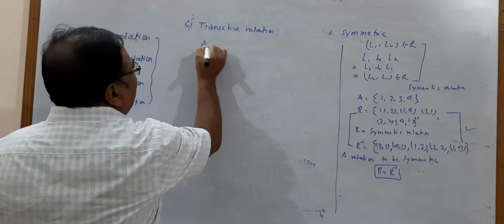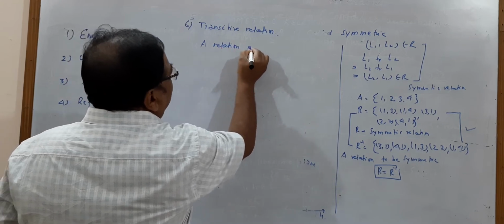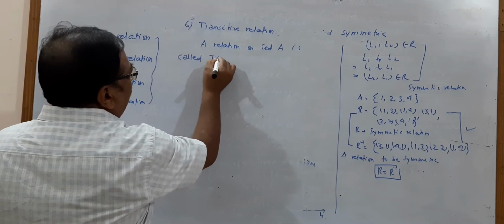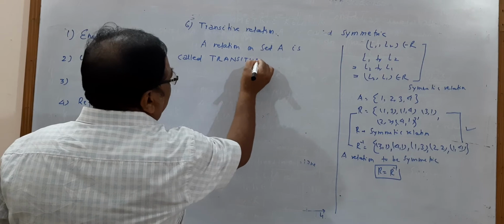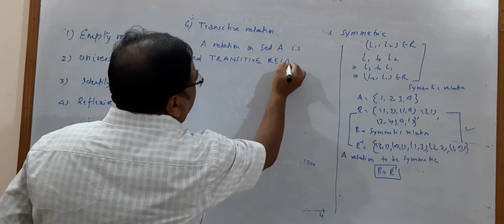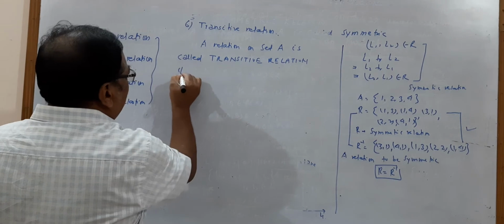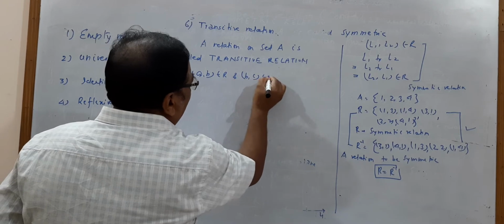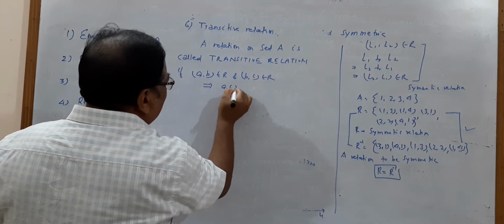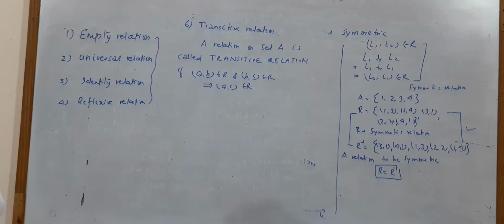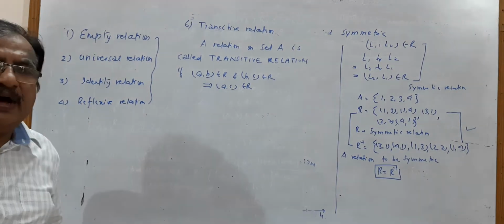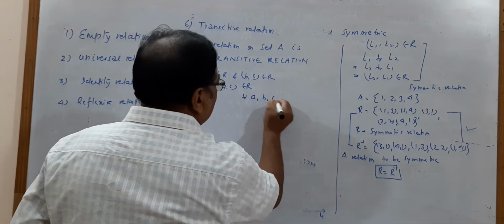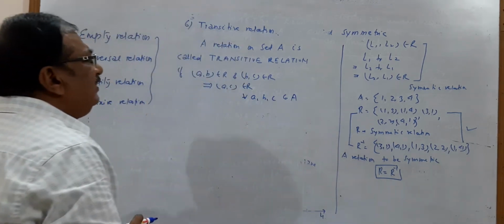A relation on set A is called transitive if (a, b) belongs to R and (b, c) belongs to R implies that (a, c) belongs to R, for all a, b, c belonging to set A. This is the transitive relation.